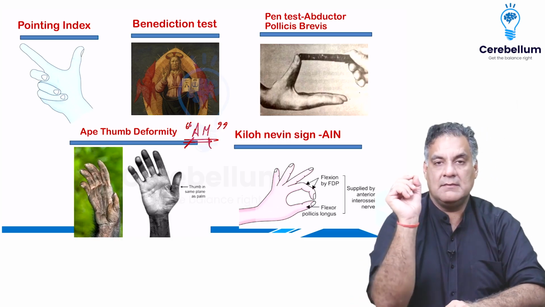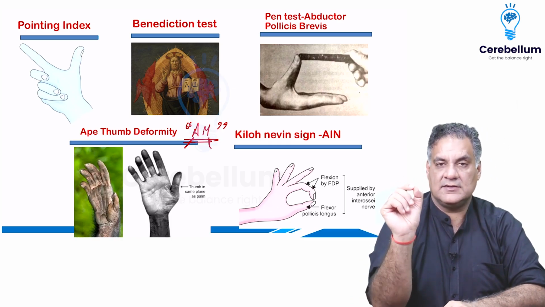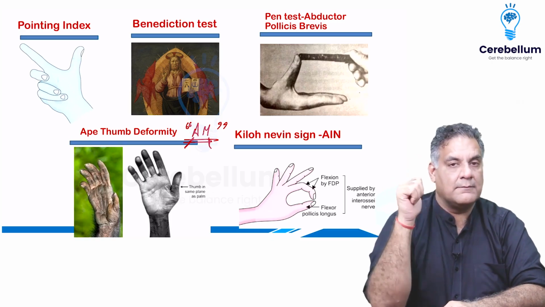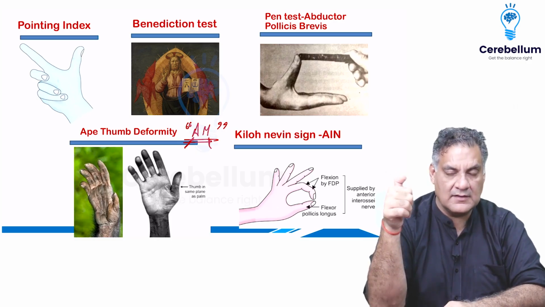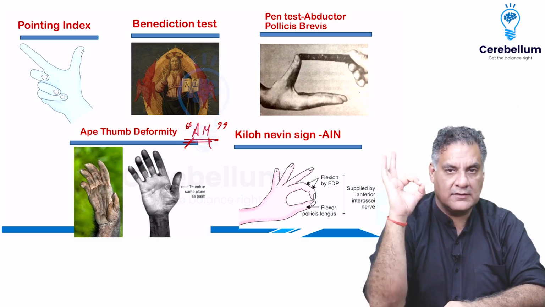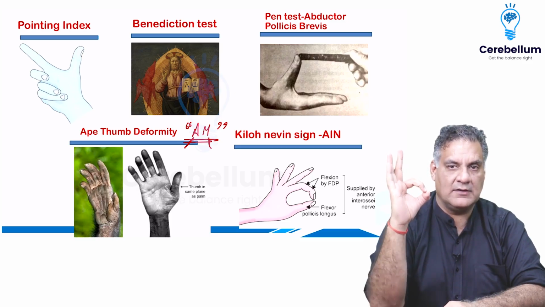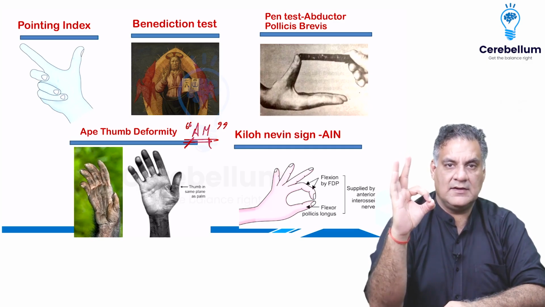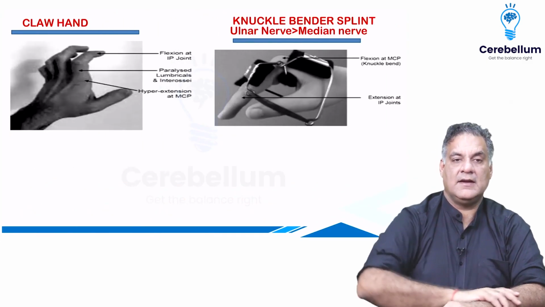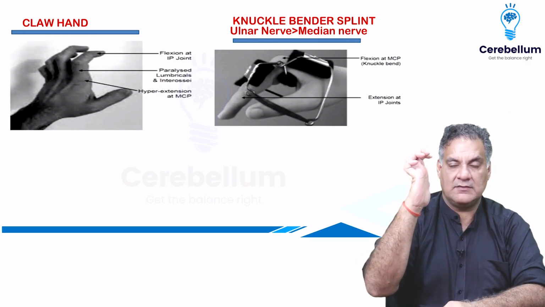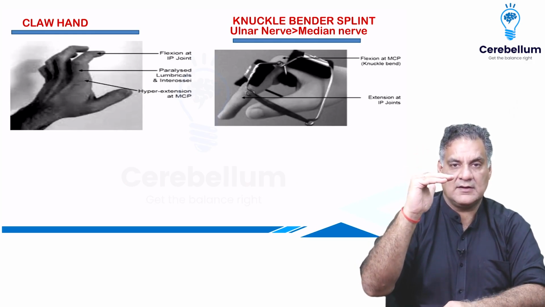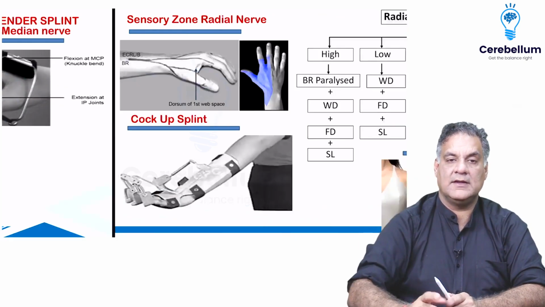And remember, the median nerve has a branch called anterior interosseous nerve, which supplies three muscles: pronator quadratus, flexor pollicis longus, FDP lateral half. So this sign, called as a Wow or a Kilo Nevin sign, indicates that anterior interosseous nerve, a branch of median nerve, is functioning very well. All right. Remember that median ulnar nerve paralysis will cause hyperextension of MCP and flexion of interphalangeal joints, claw hand, and then correction is called as a knuckle bender splint, ulnar more than median.